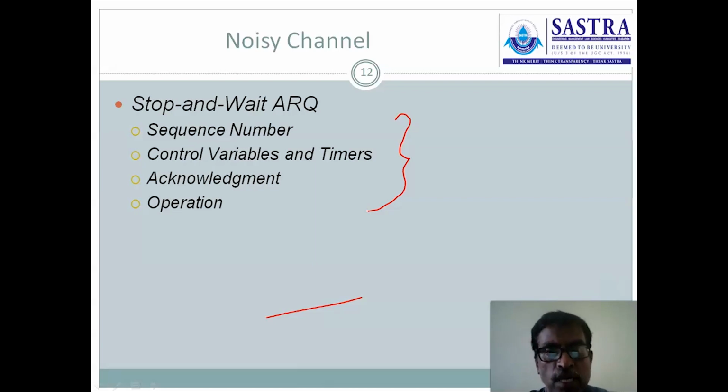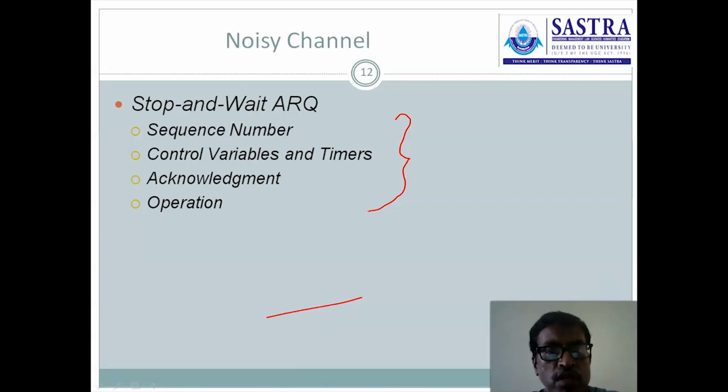What is meant by ARQ, automatic repeat request? It means if any error occurred, then the receiver does not send any acknowledgement. Simply the receiver is kept in a silent mode. If such silence exists at the receiver, the sender immediately identifies that there is some problem at the receiver, because within the stipulated time period, within the timer time, it has to receive the acknowledgement.